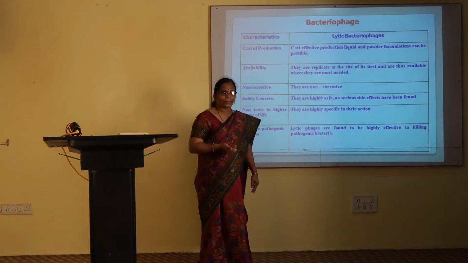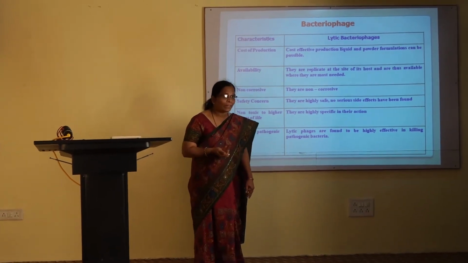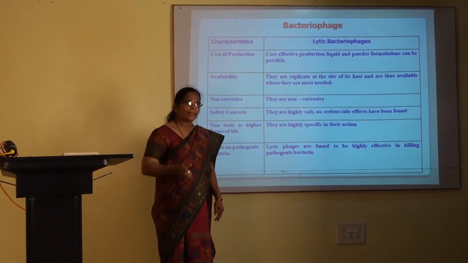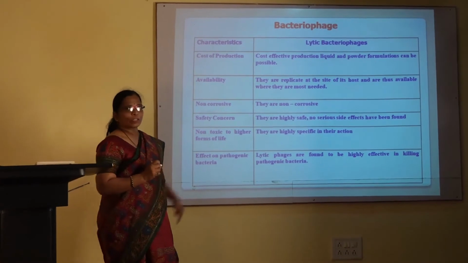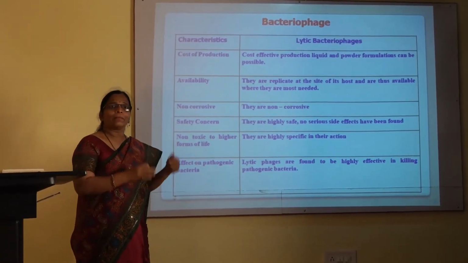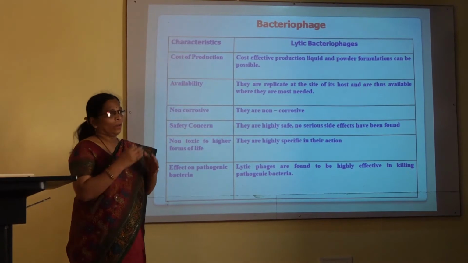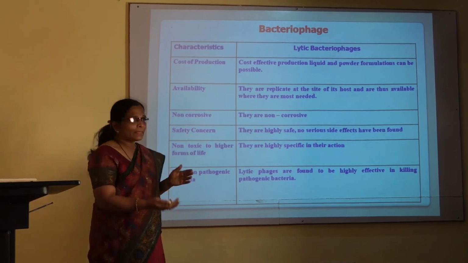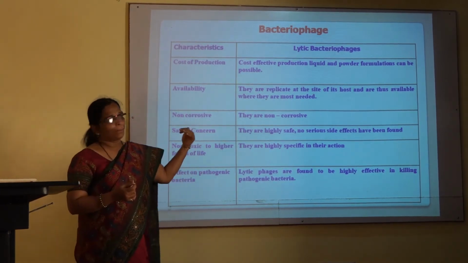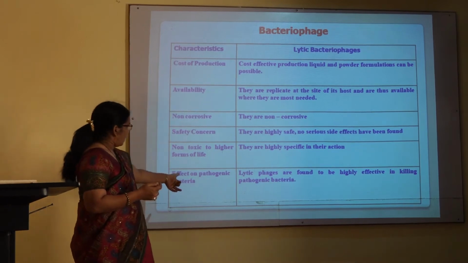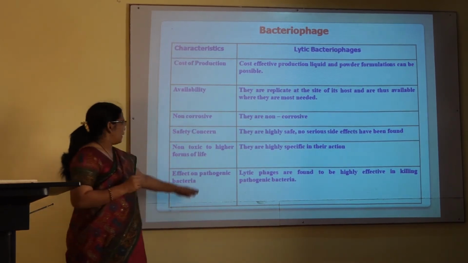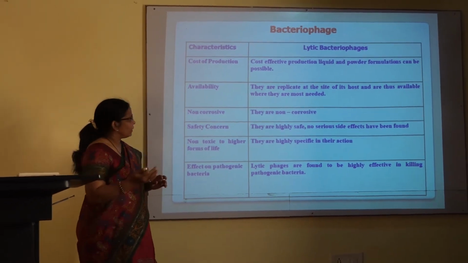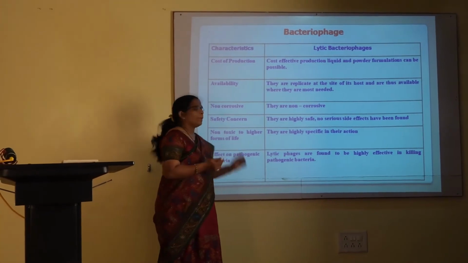As now we are facing the problem of coronavirus, they are the viruses of human beings and animals. Likewise, in nature, there are viruses of bacteria also, and these viruses are termed as bacteriophages, with the hope that in future many bacterial infections or many resistant bacteria could be killed with the help of bacteriophages. So the next point would be their effect on pathogenic bacteria is found to be highly effective. Pathogenic bacteria could be killed with the help of bacteriophages.